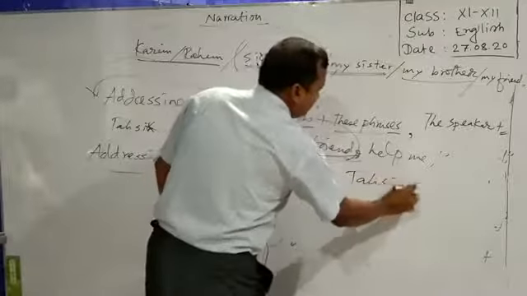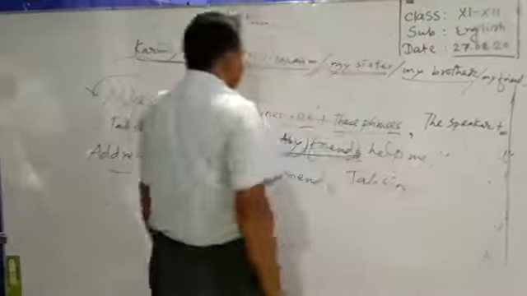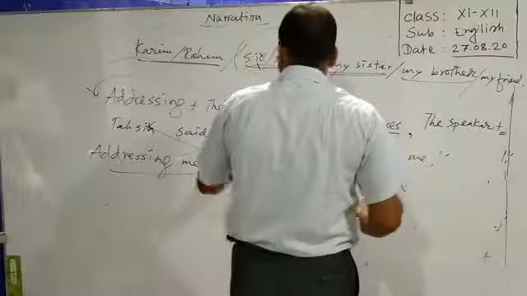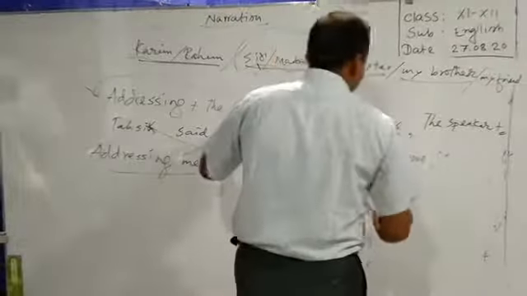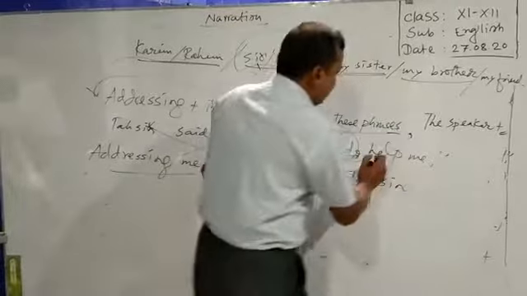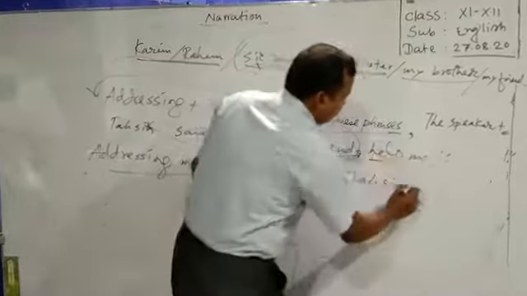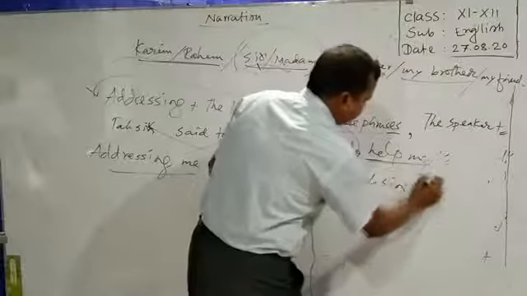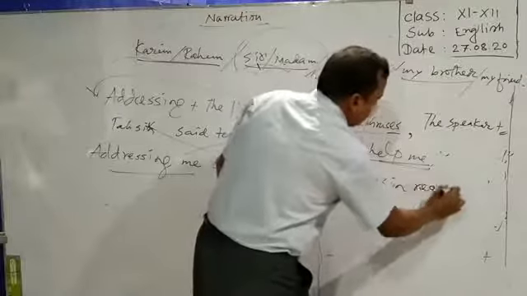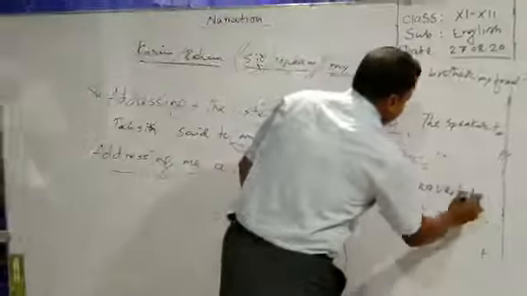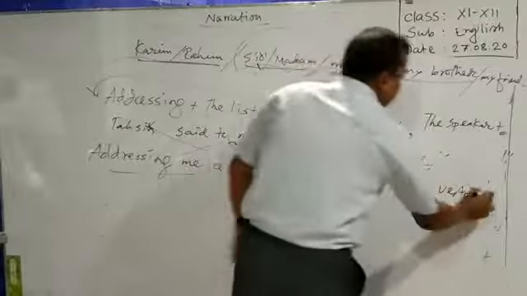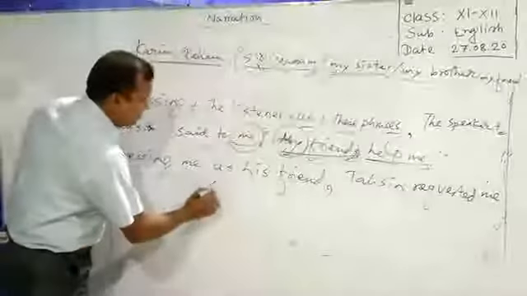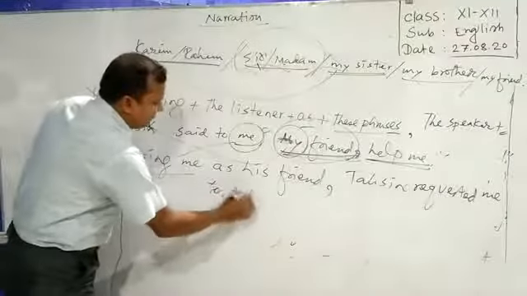We have to proceed on as usual. Tashin said to will be replaced by requested, as it is an imperative sentence indicating requesting someone. Requested, then the listener me, and we have to advance using now to, help me.